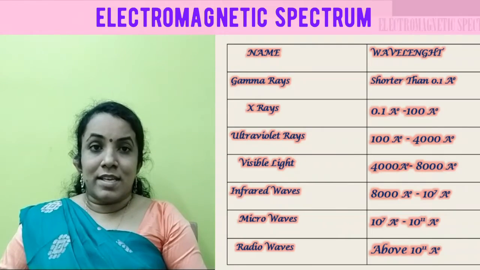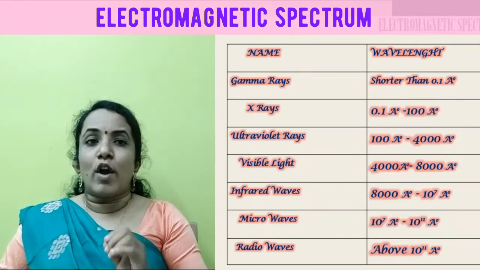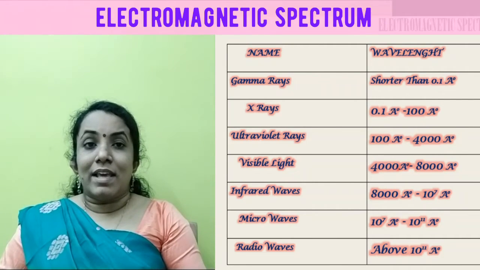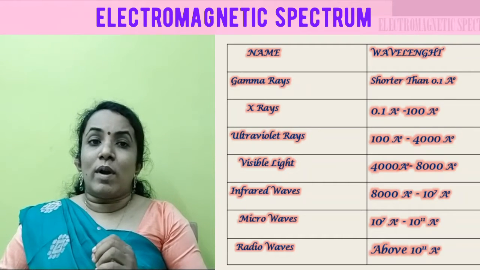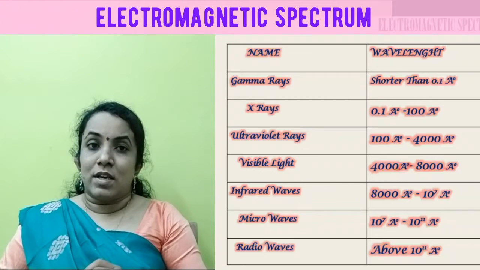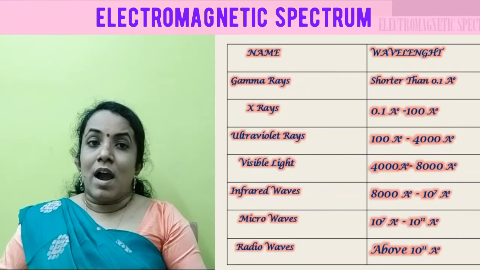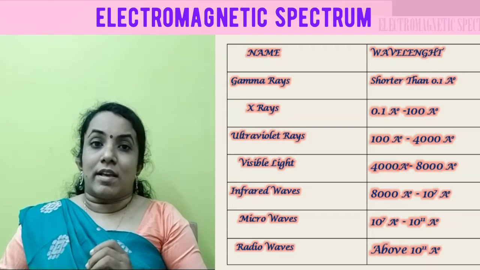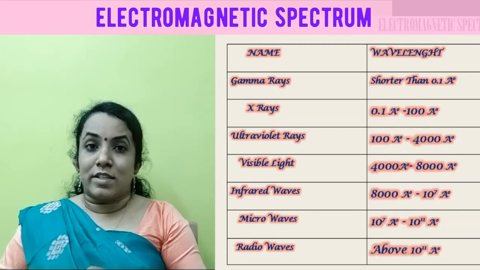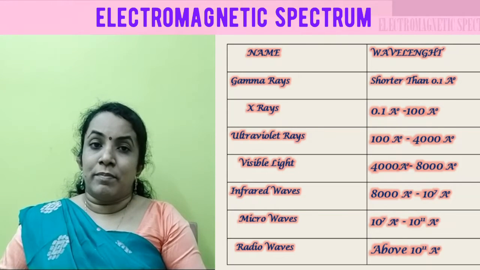The complete electromagnetic spectrum in the increasing order of wavelength is: gamma rays, with wavelength shorter than 0.1 angstrom. X-rays of wavelength range from 0.1 angstrom to 100 angstrom. Ultraviolet rays of wavelength range from 100 angstrom to 4000 angstrom. Visible light of wavelength from 4000 angstrom to 8000 angstrom.